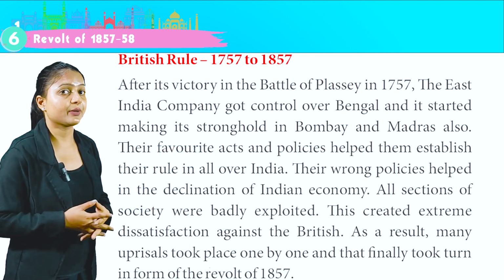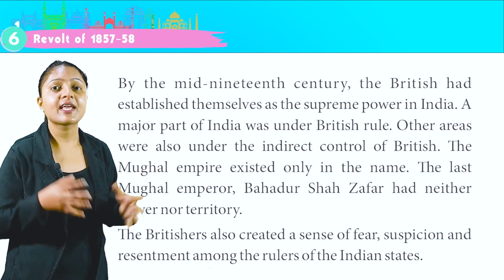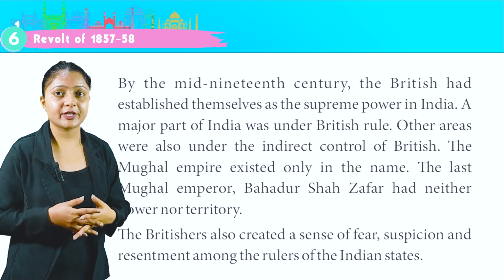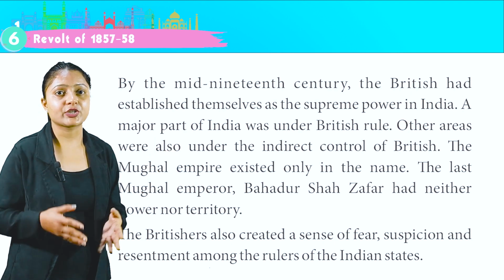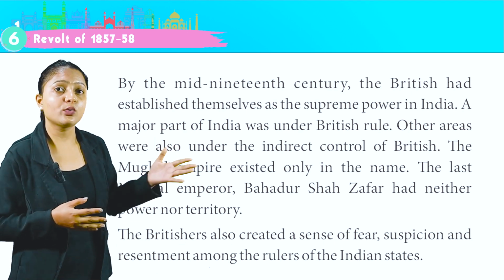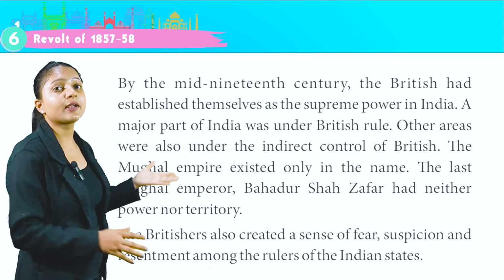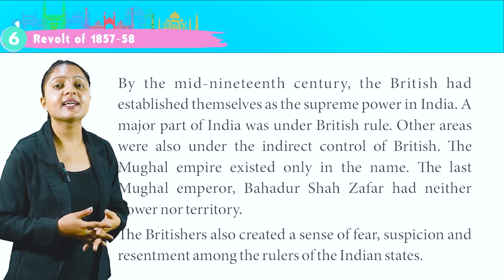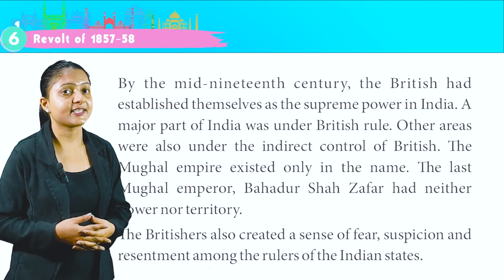By the mid-19th century, the British had established themselves as the supreme power in India. A major part of India was under British rule. Other areas were also under the indirect control of the British. The Mughal Empire existed only in name. The last Mughal Emperor Bahadur Shah Zafar had neither power nor territory. The British also created a sense of fear, suspicion and resentment among the rulers of the Indian states.